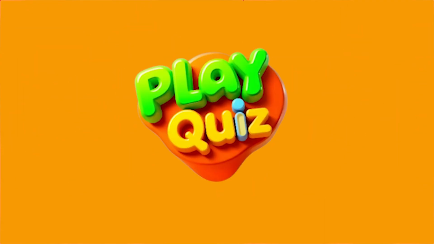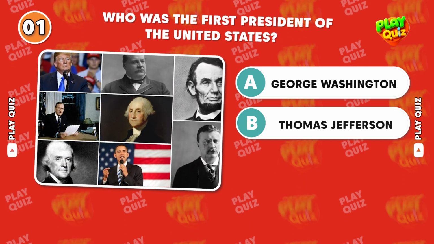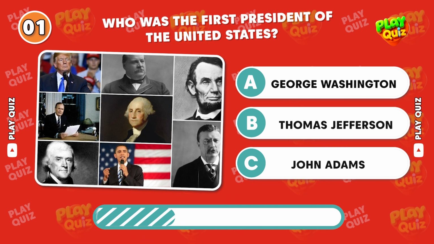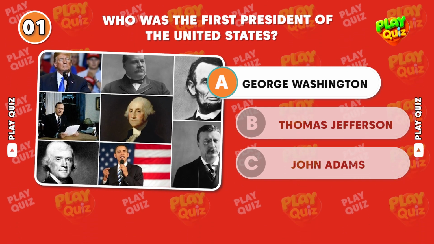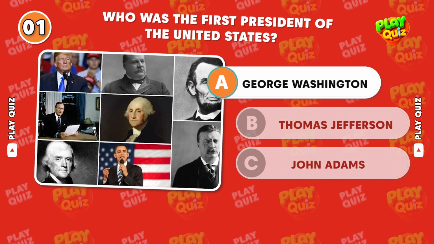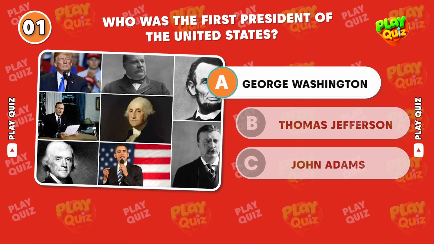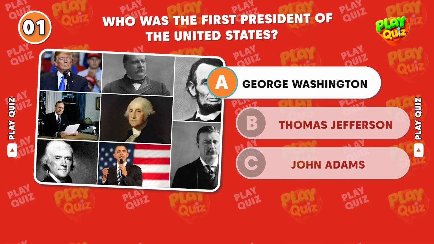Let's go! Who was the first president of the United States? Correct answer, George Washington. George Washington served as president from 1789 to 1797 and is often called the father of his country.